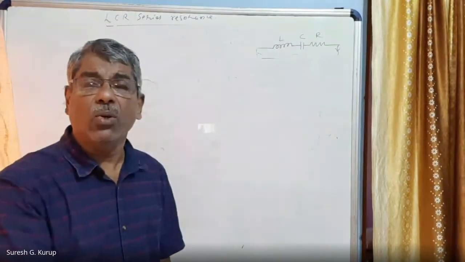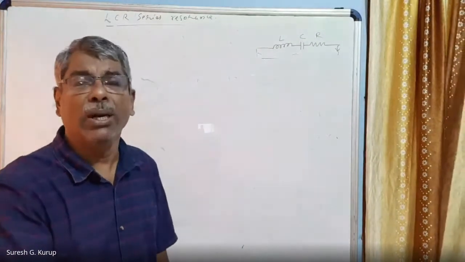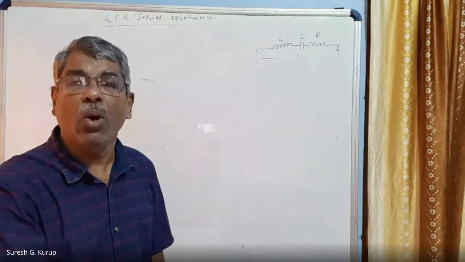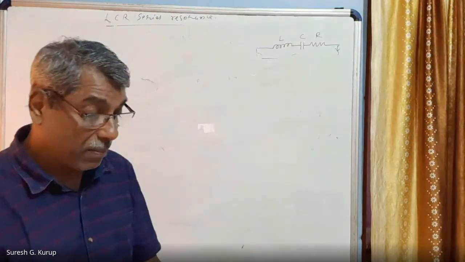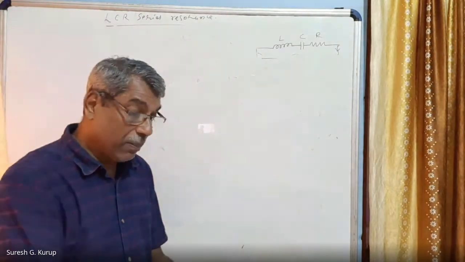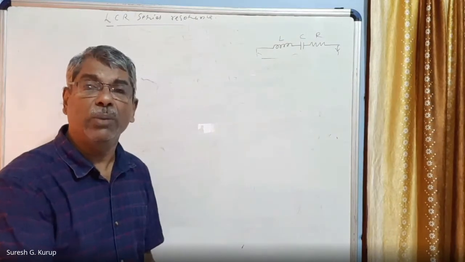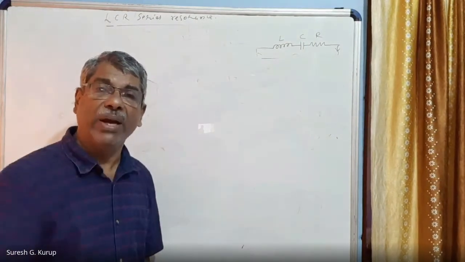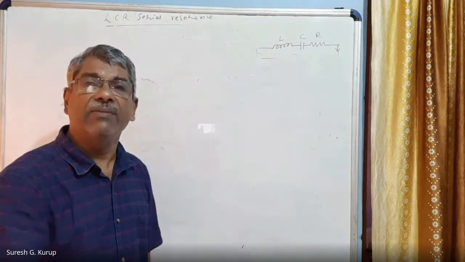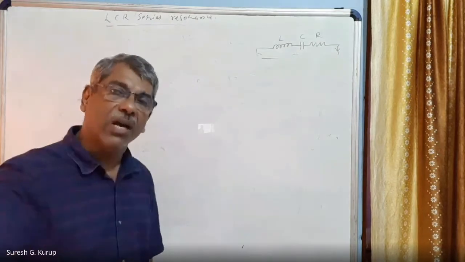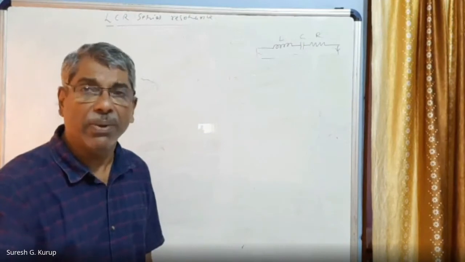So quality factor of an LCR series circuit solely depends on the design of the coil inductor, because the resistance is associated with the coil only, because coil is made with the help of a wire. That wire offers resistance. Most of the time, L and C will be in the circuit, but resistance is already in series with that. Why? Because the coil has a resistance that is not separately shown.